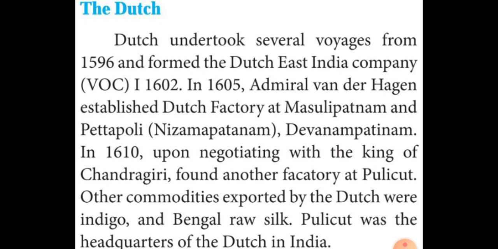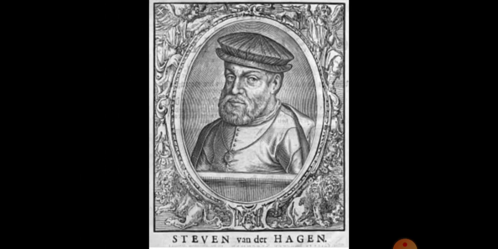Then in 1605, Admiral van der Hagen established Dutch factories at Masulipatnam, Petrapoli, Devanapattinam, etc. Listen very carefully, students. Did you see the picture, students?